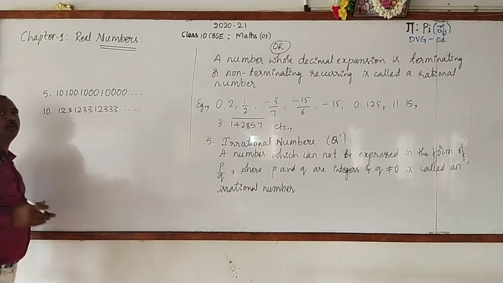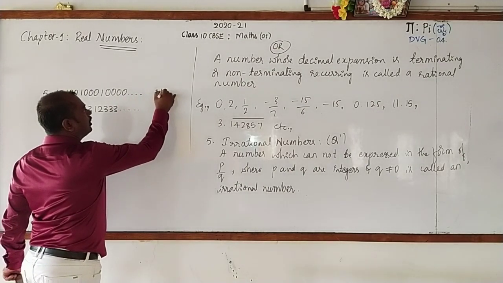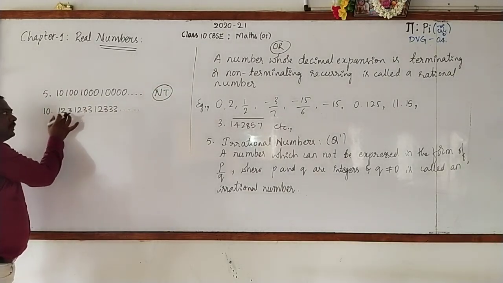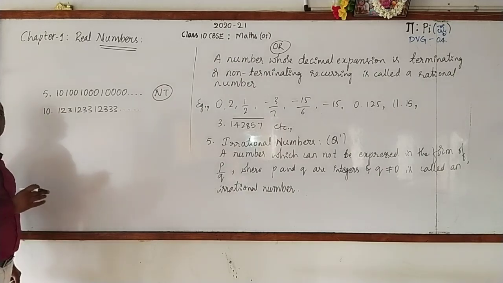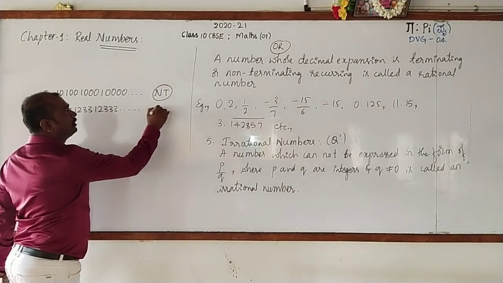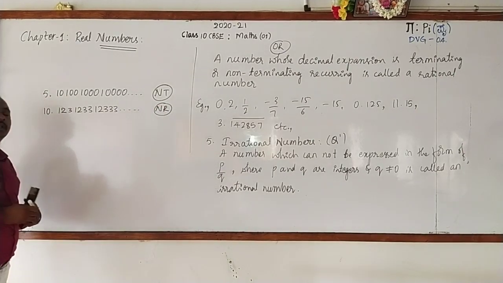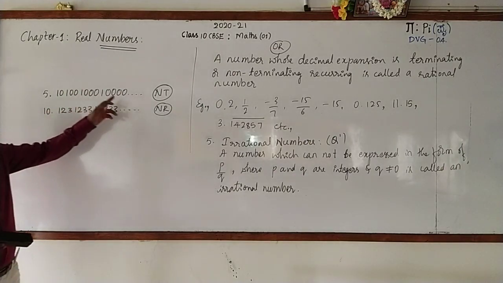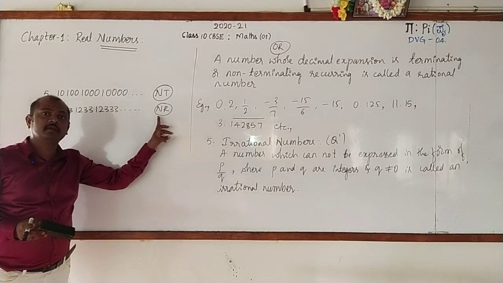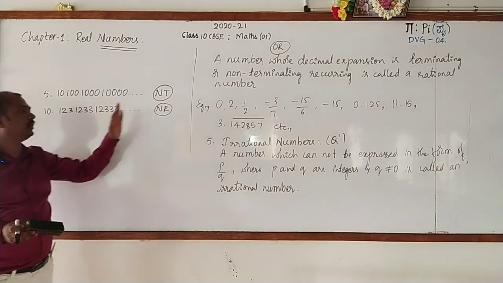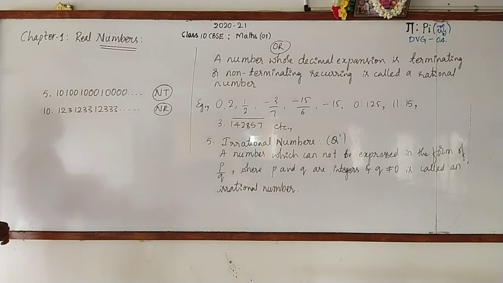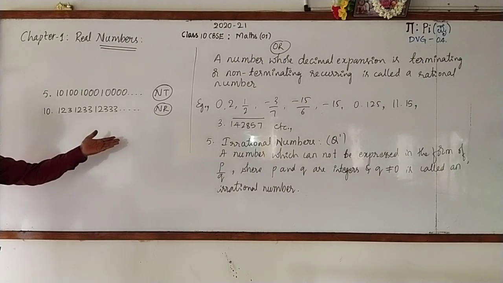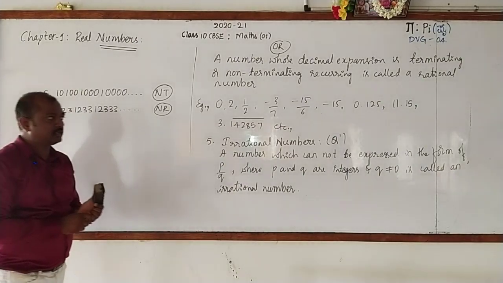Does it have any end? No, it is non-terminating. Does any part of the decimal number repeat? No. So it is non-repeating, nothing but non-recurring. A number whose decimal expansion is non-terminating, non-repeating is called an irrational number. Once more, a number whose decimal expansion is non-terminating, non-repeating is called an irrational number.